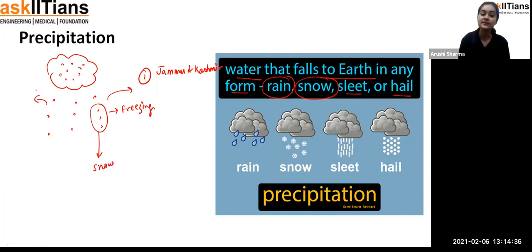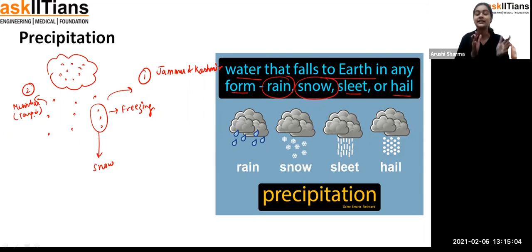But if we talk about the second reason, where the temperature is less, for example, I can take Mumbai. In Mumbai, students, the temperature is low as compared to Jammu and Kashmir. So when the precipitation starts, there will be rainfall only. At that point there is no conversion to snow, because the temperature is less, so the water is not going to freeze, and that's how we get rainfall.